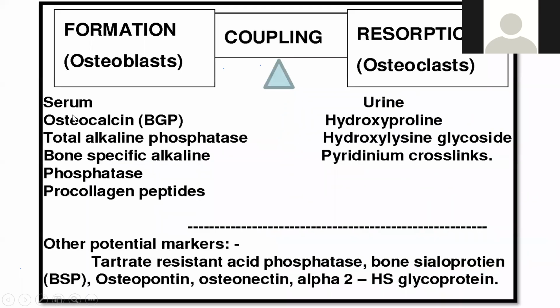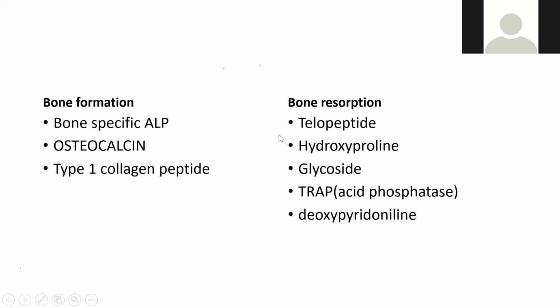Same thing. For formation, one is osteocalcin, which you have to remember. Alkaline phosphatase, I already told you. Then pro-collagen peptide, just collagen type 1 peptide. After that, this whole urine part: urine hydroxyproline, urine pyridinoline, everything. Proline, pyridinoline, anything like that is destructive. These three things are only for constructive purpose. Fewer are for construction, more are for destruction.